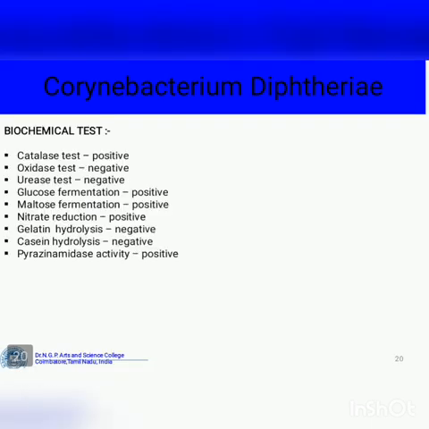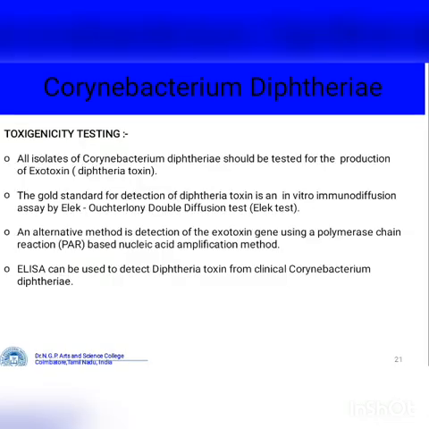Then we see the biochemical tests. Catalase test positive, oxidase test negative, urease test negative, glucose fermentation positive, maltose fermentation positive, nitrate reduction positive, gelatin hydrolysis negative, casein hydrolysis negative. Toxigenicity test: all isolates of Corynebacterium diphtheriae should be tested for production of exotoxin, that is diphtheria toxin.